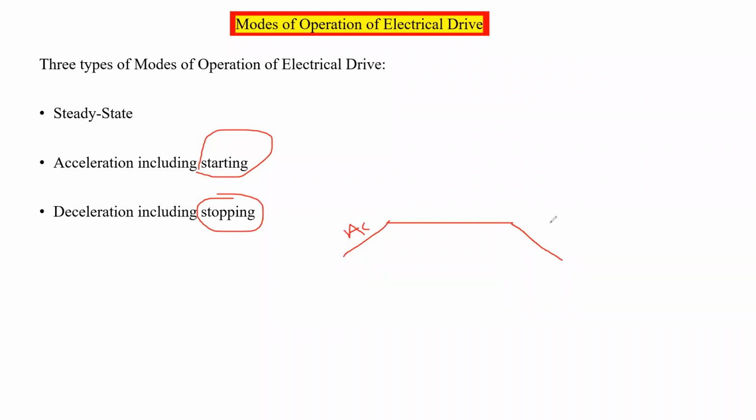This is called deacceleration, the braking time, that is stopping. This is the starting, this is the stopping, and this is the steady state condition. So the drive operates in three modes: acceleration, steady state, and deacceleration period.